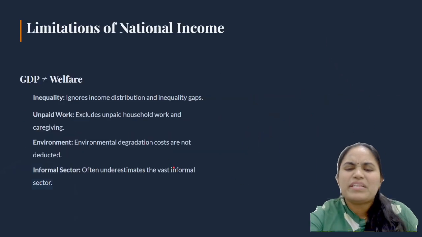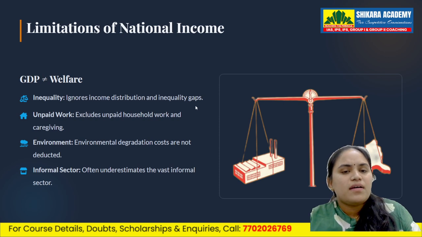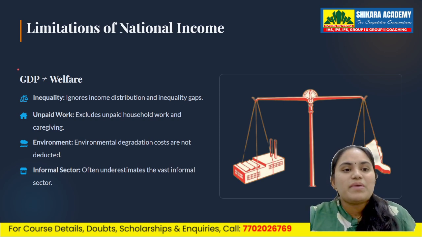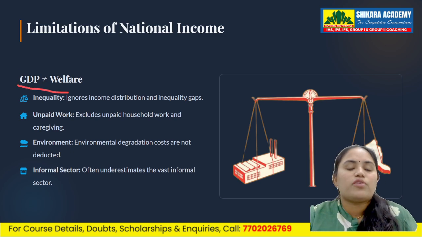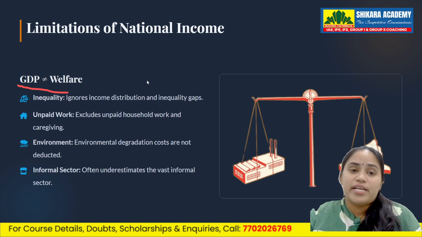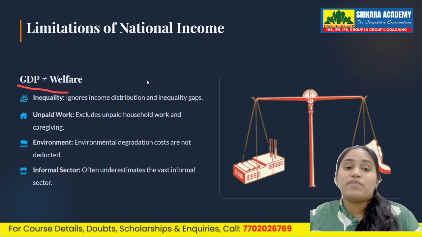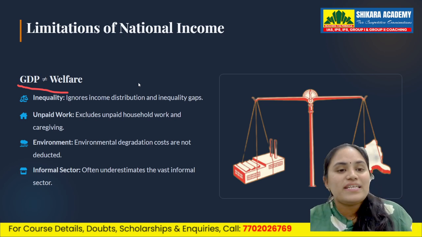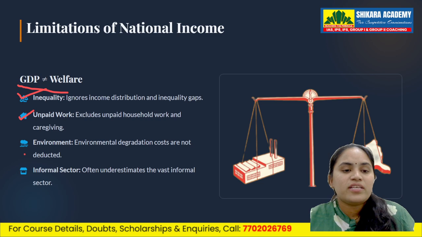Now what are the limitations of national income? Remember this clearly. GDP is not equal to welfare. In the earlier classes also I told you GDP measures the quantitative, but welfare and development are different from the numbers, because inequality is ignored while calculating GDP. Unpaid work is ignored. Environmental degradation is ignored.